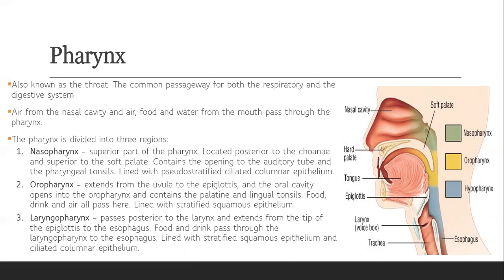Food and drink pass through the laryngopharynx to the esophagus, and it is also lined with stratified squamous epithelium and ciliated columnar epithelium.